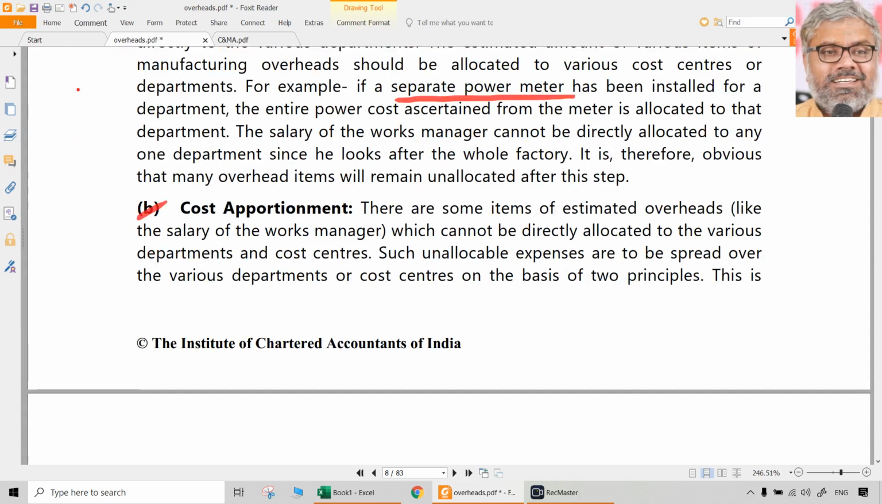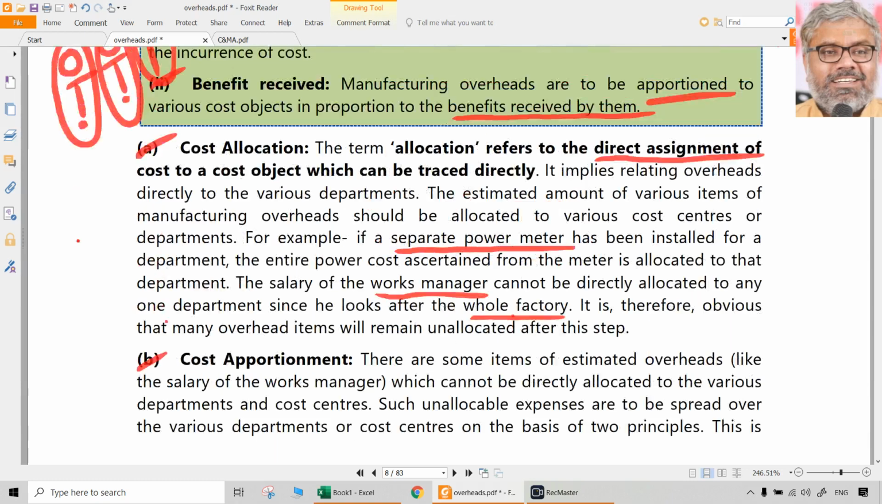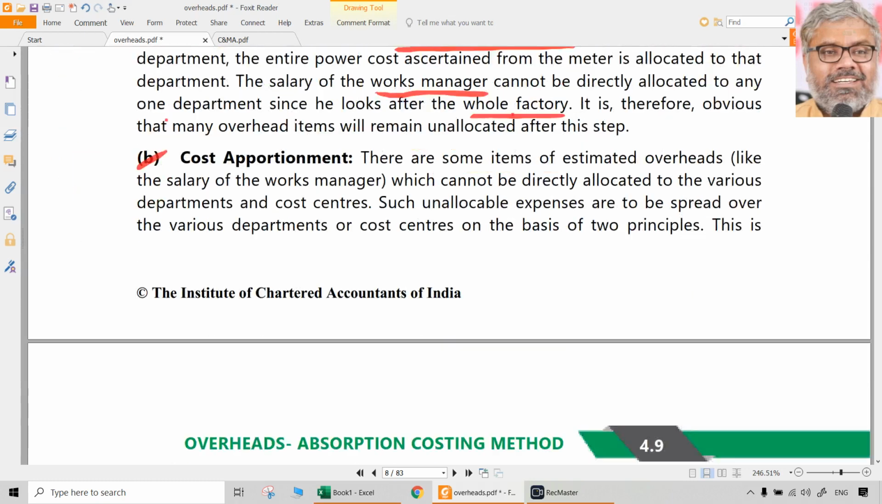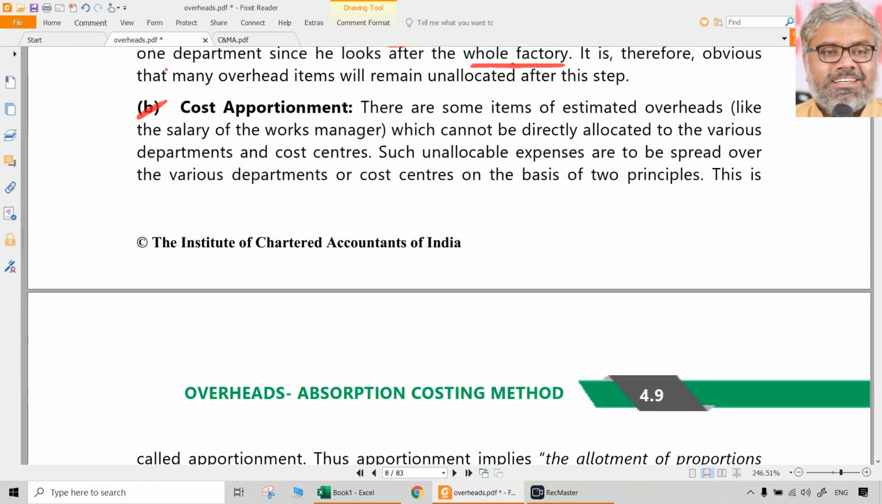But on the contrary, let us say the salary of works manager is there. He might be managing 3-4 departments. Can we say that it is all salary related to one department? No, because he is looking after the entire factory. So their allocation will not work. So naturally what we have to do? We have to go to the next step. That is where we have to use cost apportionment.